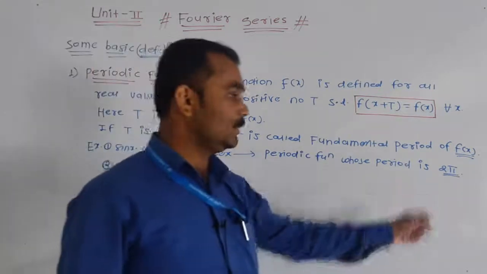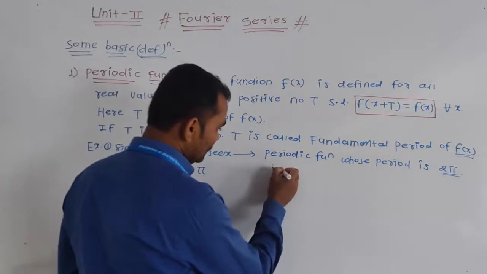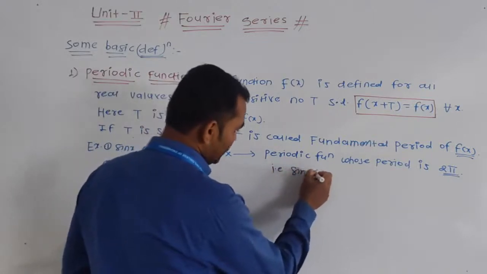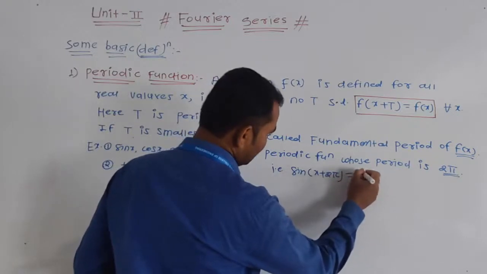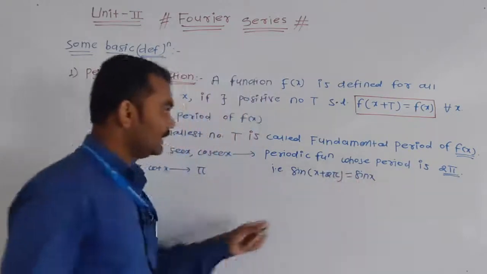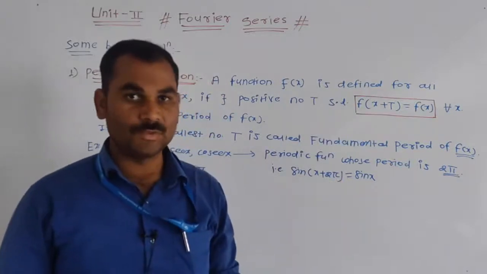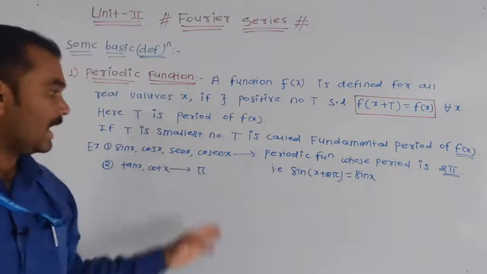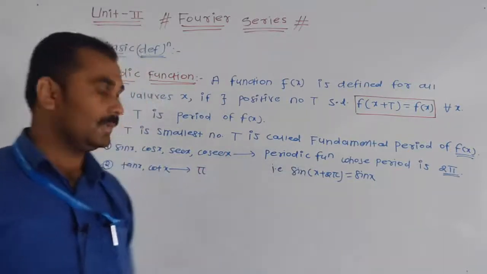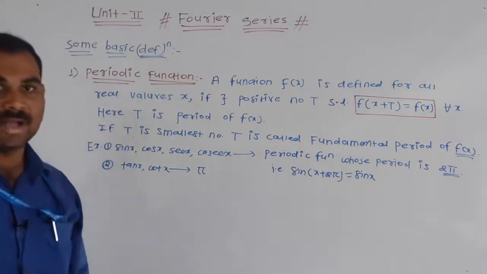What is the meaning of that? That is, sin of x plus 2 pi is equal to sin x. Okay, compare with this: here t is 2 pi. That is, the fundamental period of sin x is 2 pi. Also cos x is 2 pi, sec x is 2 pi, and cosec x is 2 pi. Then the fundamental period of tan x and cot x is pi.